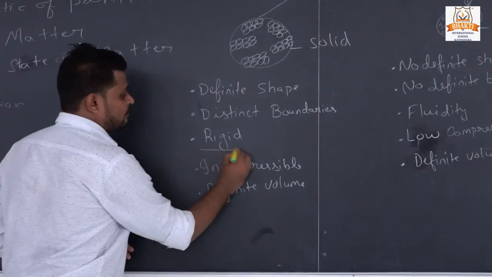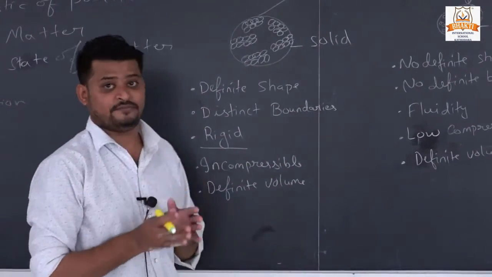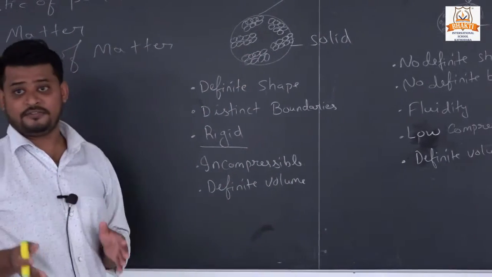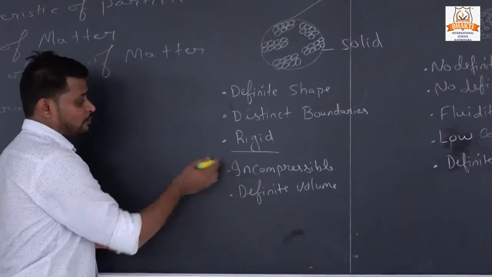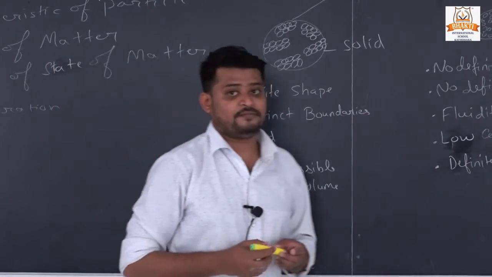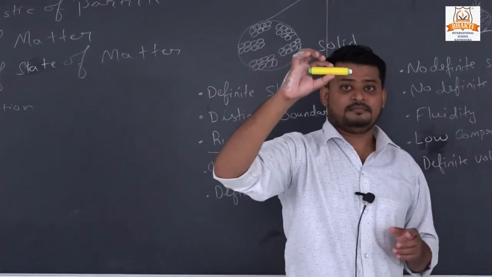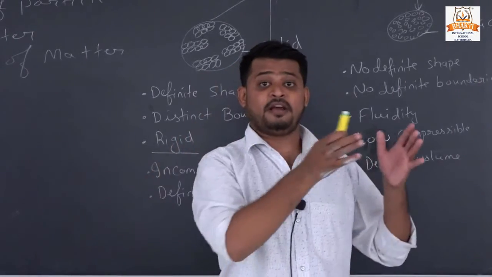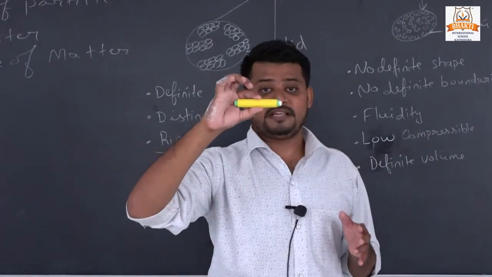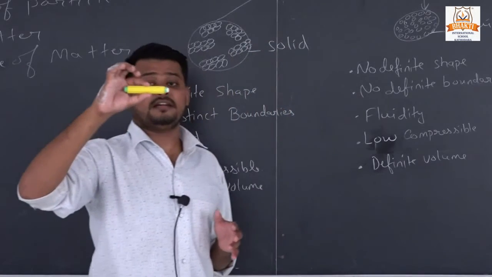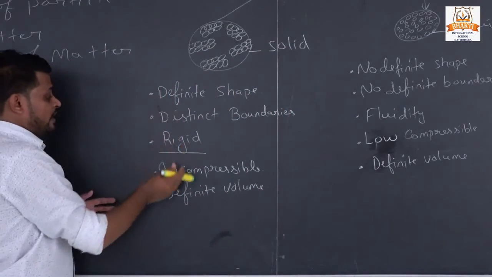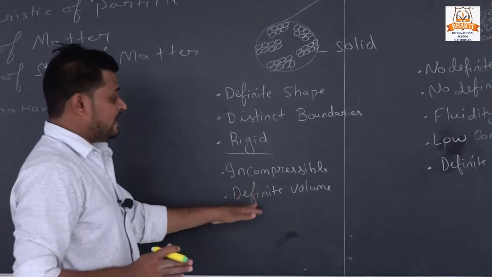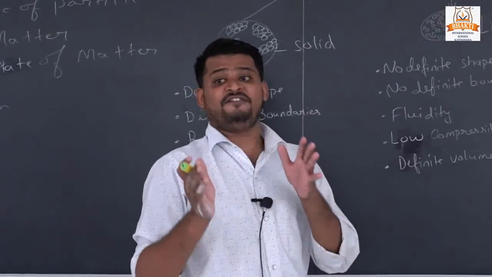Third, it has a rigid body. Rigid means strongest, tough. So the body of a solid is tough, rigid. Fourth point, incompressible. If I want to compress this marker or anything made of solid, we can't compress it easily, so solid is incompressible. Fifth point, definite volume. Solid has a fixed volume.